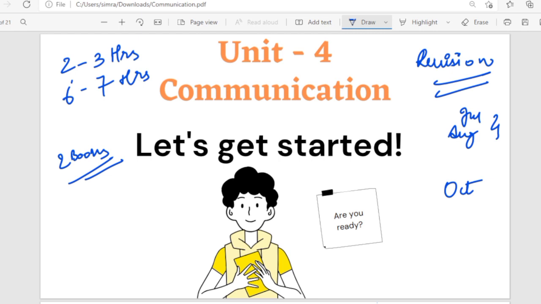Whichever exam you are giving, you have to make sure that you start from the easiest part. So in our paper 1, the most simple, easy, plain unit is our unit 4, communication. Always make sure you're going from easy, then a bit medium, and then the difficult topic.